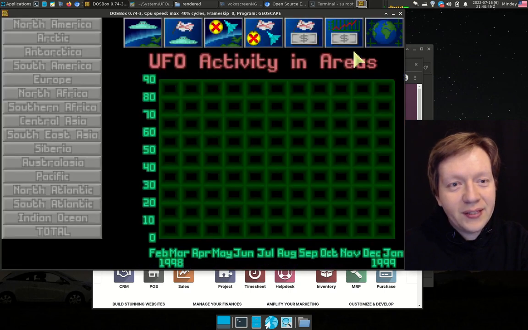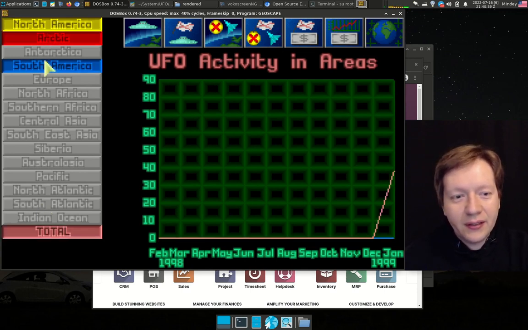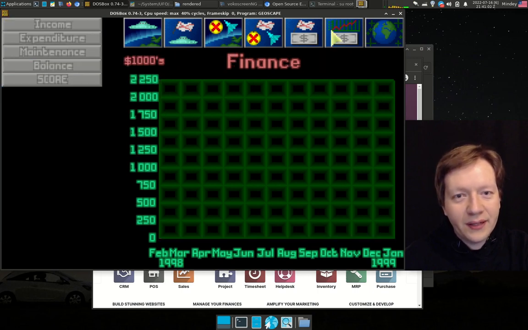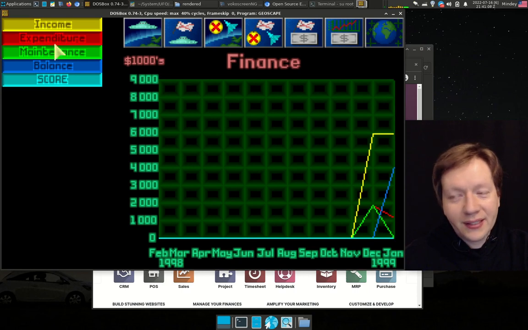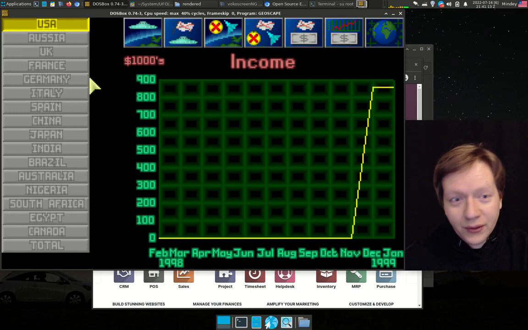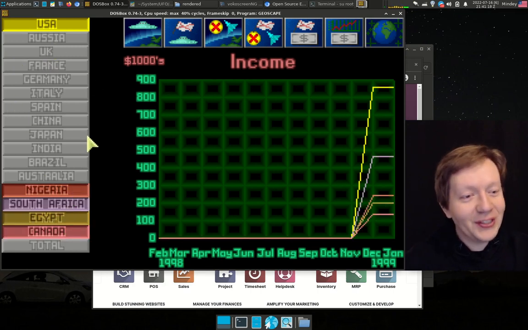So anyways, this is the graphs part, and it shows the whole idea that XCOM is supported by many countries. So this is finance, right? Balance, income, expenses, so basically basic finance, maintenance, balance. And if you go to another section, you see all the countries that are supporting this operation.